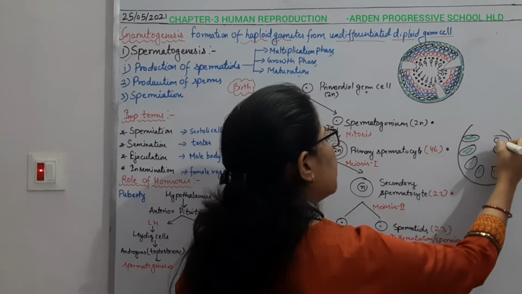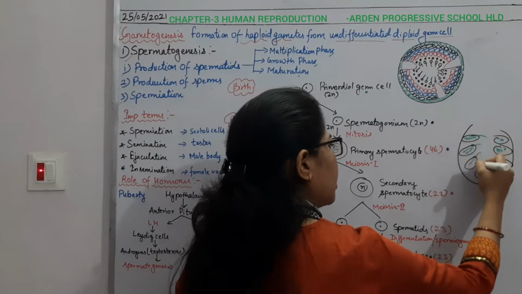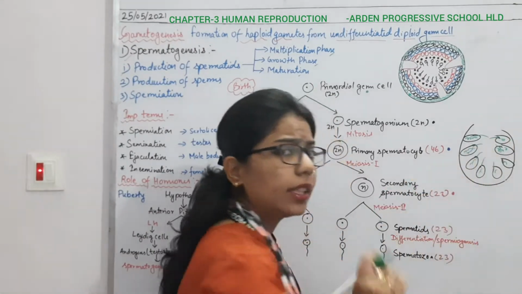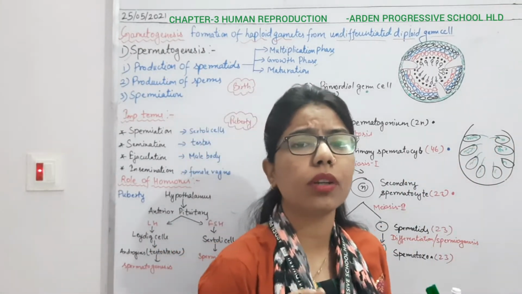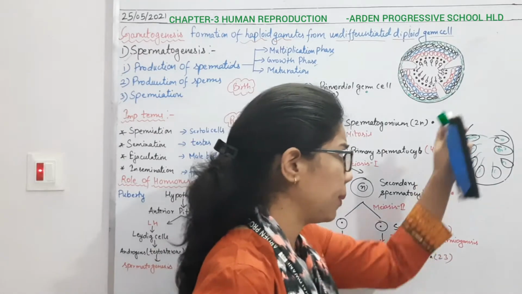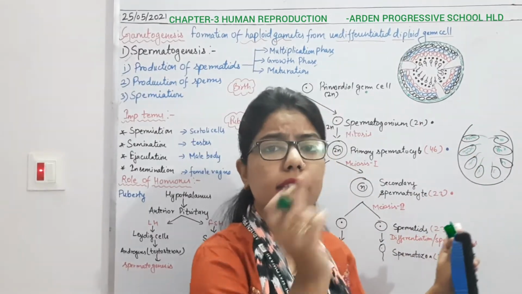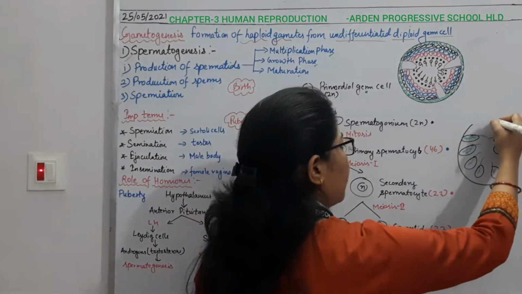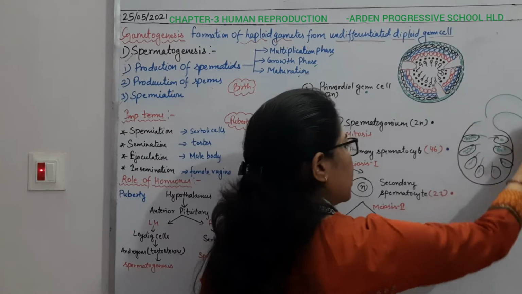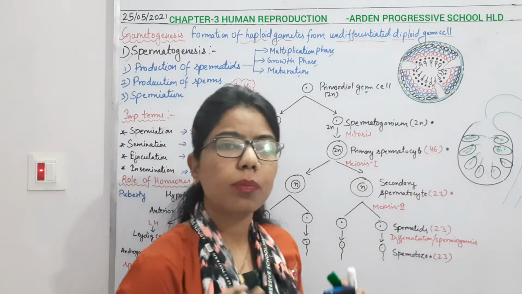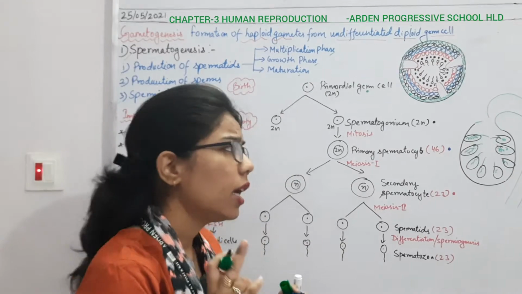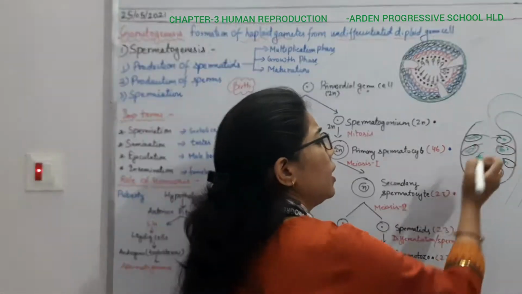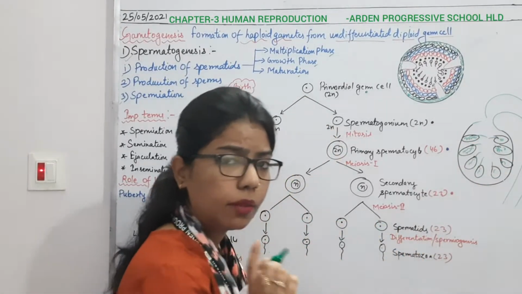All these tubules are like this, and they all reach one place, and from that place the main duct is there. Then it is connected to the vasa efferentia, and after that it is connected to the epididymis. Please go through the male reproductive system also, as it is the internal part. In these lobules many seminiferous tubules are there.